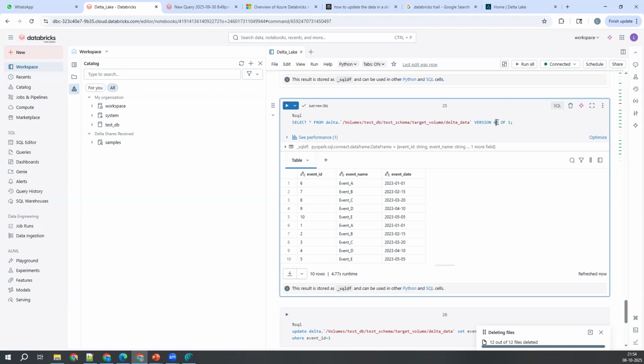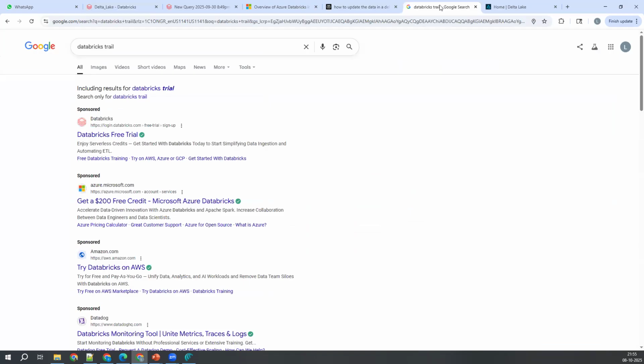Query ID based. This is also quite similar to that. Timestamp also we can use, that option is also there. No problem at all, I'll talk about that also. So this is nothing but your time travel.